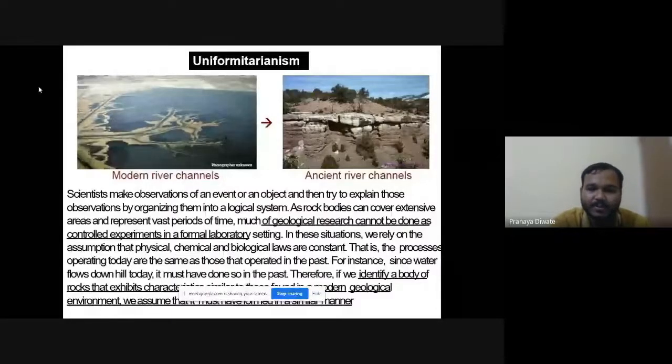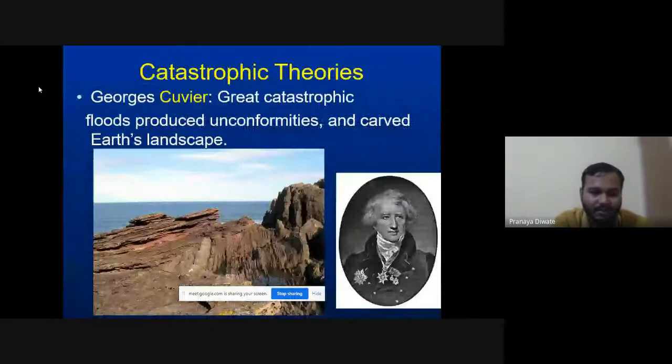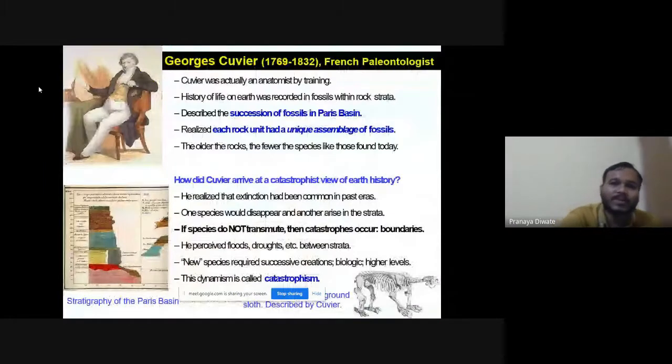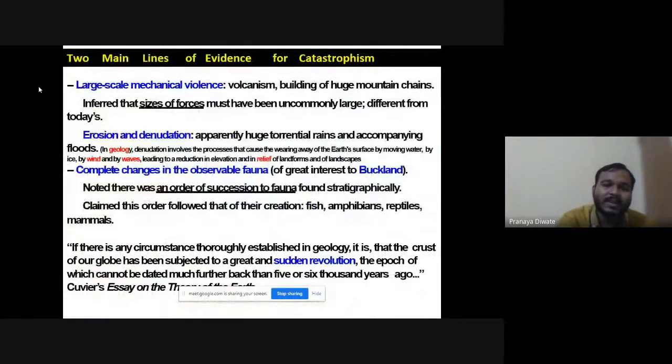So, the modern river channel and the ancient river channel, you can see that there is a certain difference between these two. Okay, so you can have evidences. From these evidences you can easily see this. There are two main lines of evidence for catastrophism. A large-scale mechanism, a violent one, is involved in this.